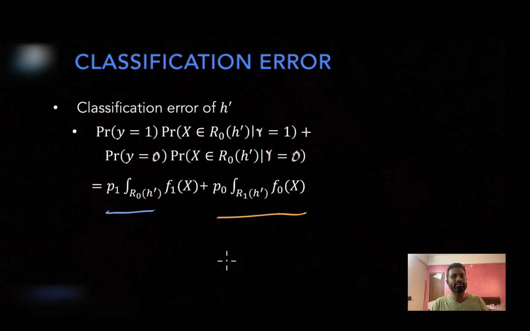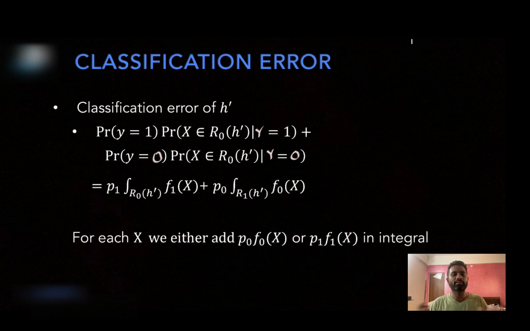So if x is in R1, then the orange term will become active, or if x is in R0, then the blue term will become active. Only one of the terms will become active. So either you are summing P1 F1 or you are summing P0 F0, depending on in which class the x is being classified by H prime. So that's what I have written. For each x, we either add P0 F0 or P1 F1 in this integral. Which term we add depends on the class in which this x will be classified by your classifier H prime. So this H prime will determine which term I will add for the feature vector x.